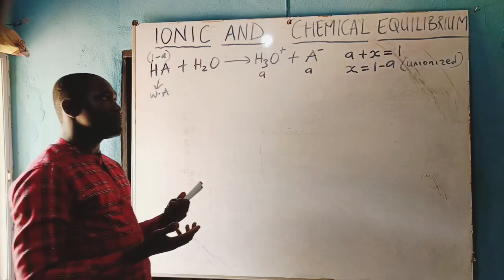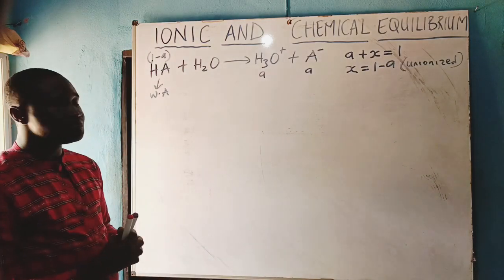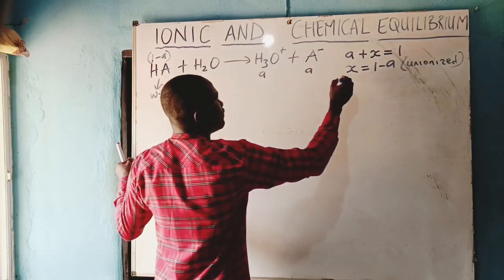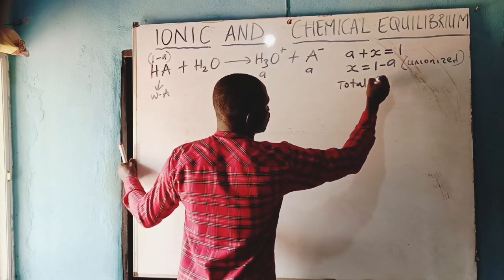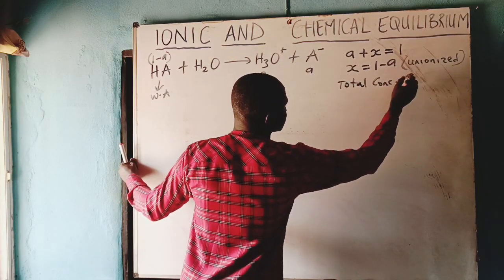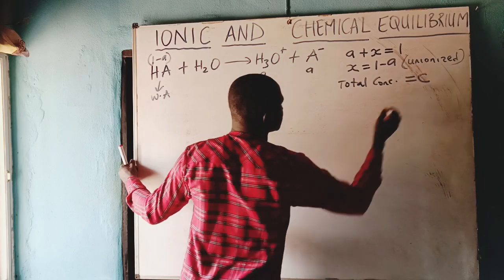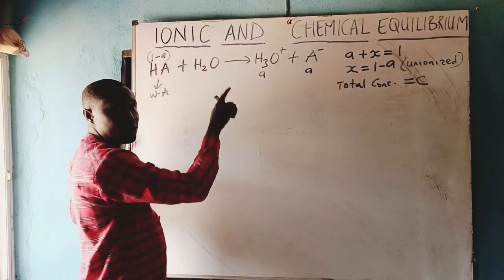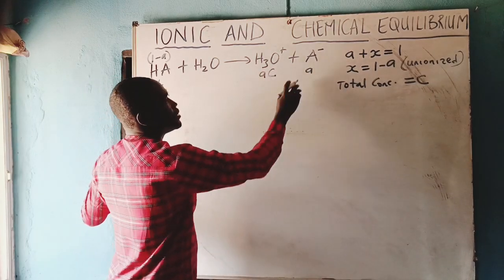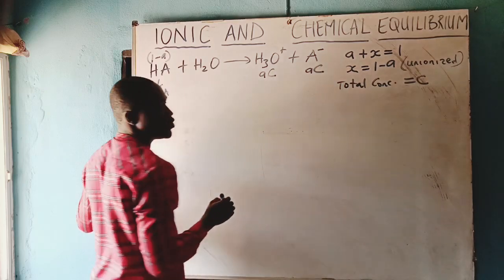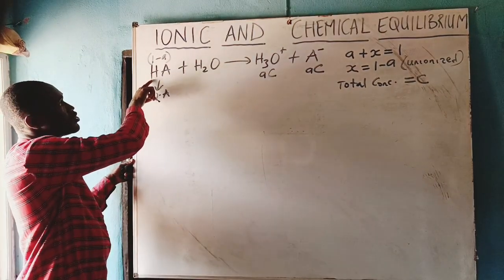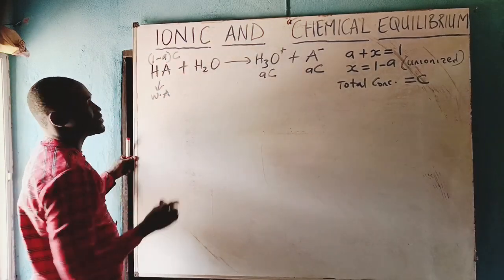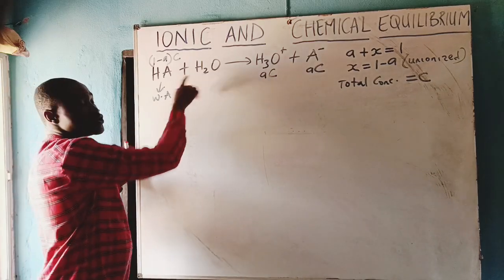Now, if you are looking for the concentration of the ionized and unionized part, if the total concentration is, let's say, C, the implication is that for me to get the total concentration of this hydronium ion which ionized, I'll multiply it by C. Then for me to get the total concentration of the part that is unionized, I'll multiply this one by C. Now, this is water, is neutral.